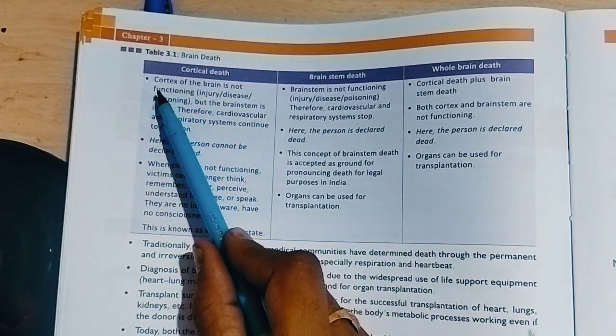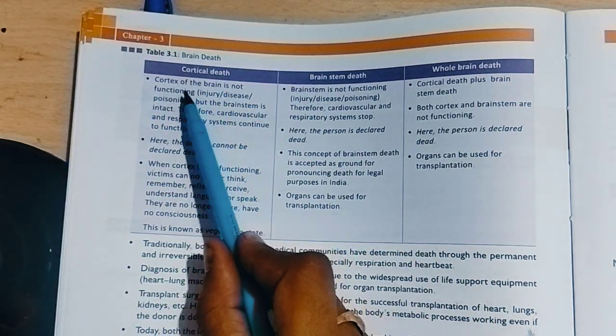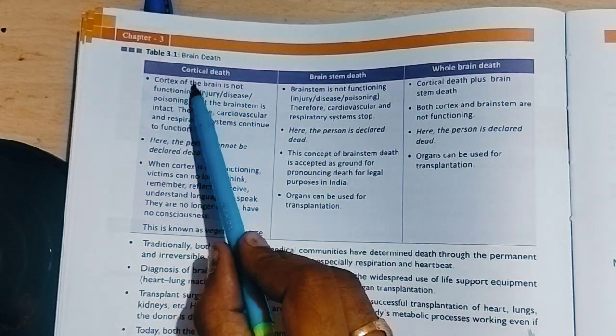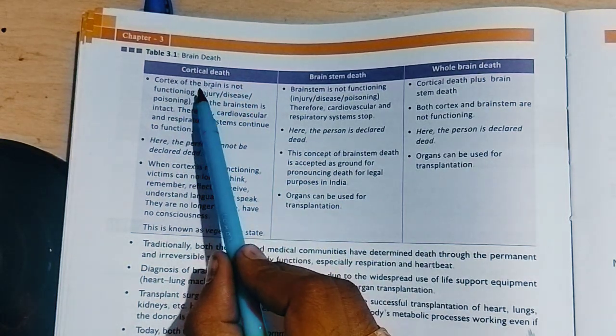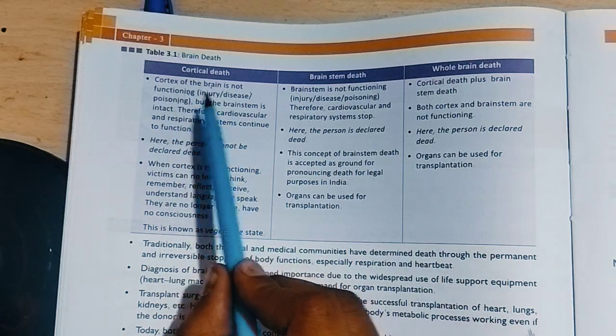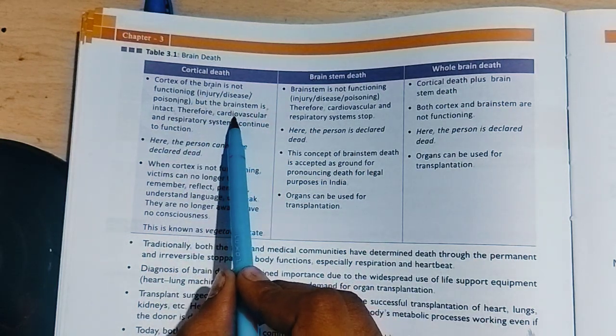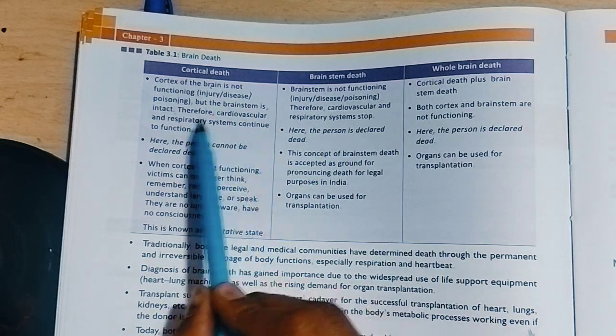Coming to cortical death. Cortical death is when the cortex of the brain is not functioning. That's what the name itself says. It may be because of injury, disease, or poisoning, but the brainstem is intact. Therefore, cardiovascular and respiratory systems continue to function.